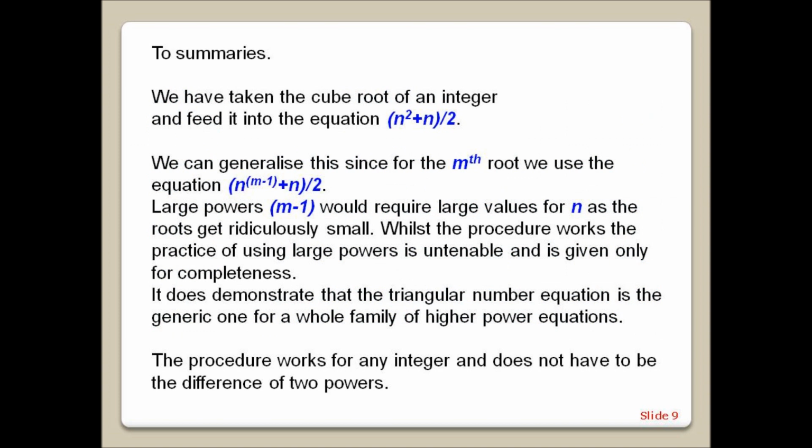To summarize, we have taken the cube root of an integer and fed it into the equation n squared plus n all divided by 2. We can generalize this since for the nth root we use the equation n to the power n minus 1 plus n all divided by 2. Large powers n minus 1 would require large values for n, as the roots get ridiculously small. Whilst the procedure works, the practice of using large powers is untenable and is given only for completeness.